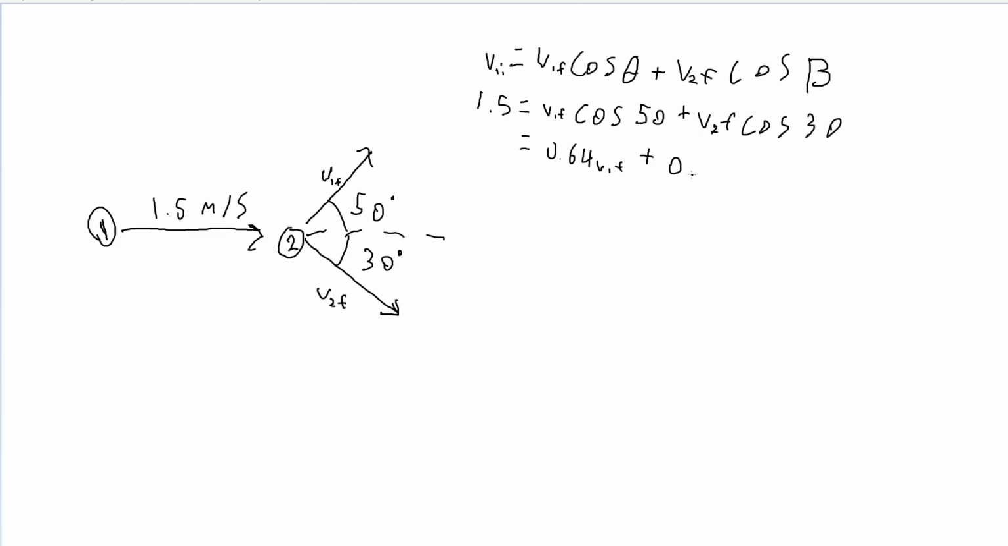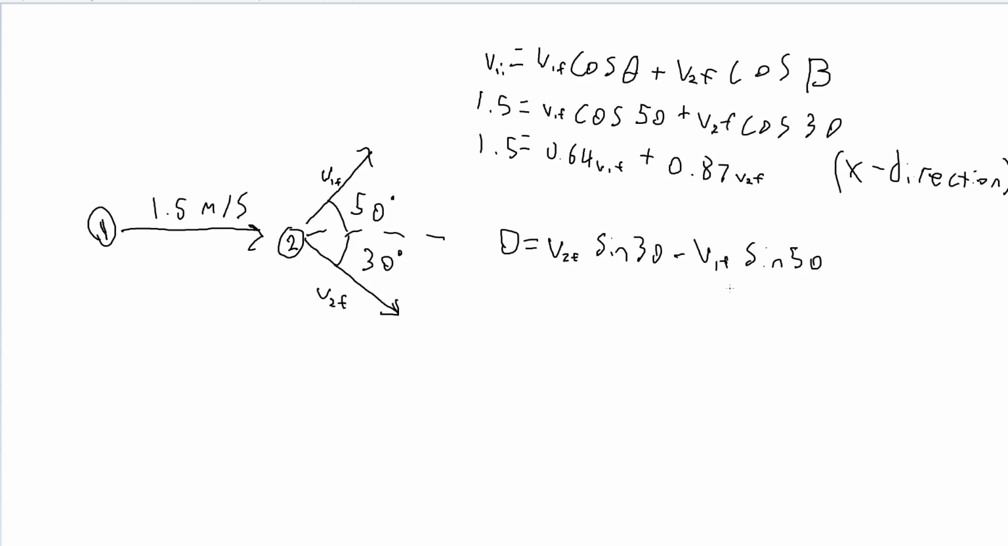Now, since we know the angles, this one is 50 and this one is 30. We can now simplify it even further. Cosine of 50 is about 0.64, and the cosine of 30 is about 0.87. We'll come back to this formula, but for now, we can leave this as our x direction